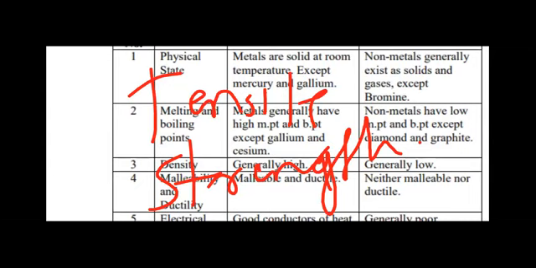While non-metals have very little, we can say the very least tensile strength, and due to this they cannot hold the pressure, right? This is one more property that we have discussed apart from the points that are given on the screen.